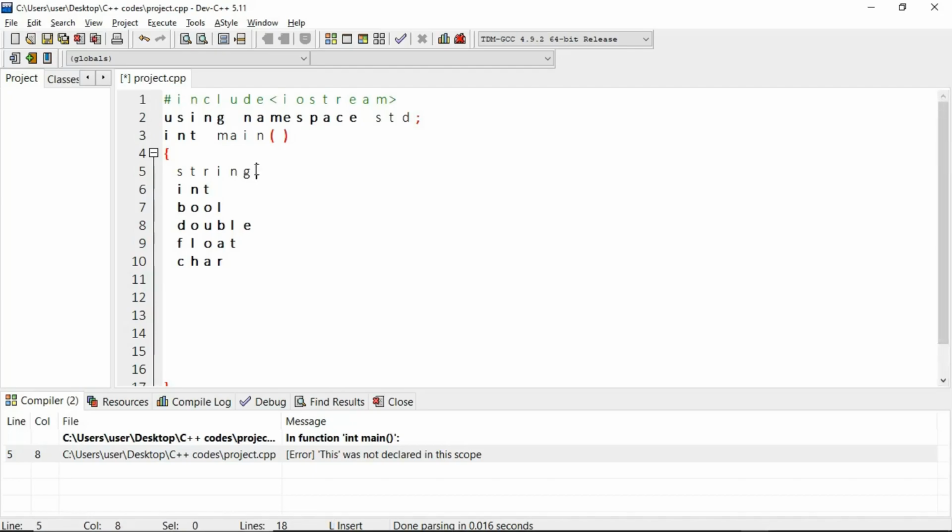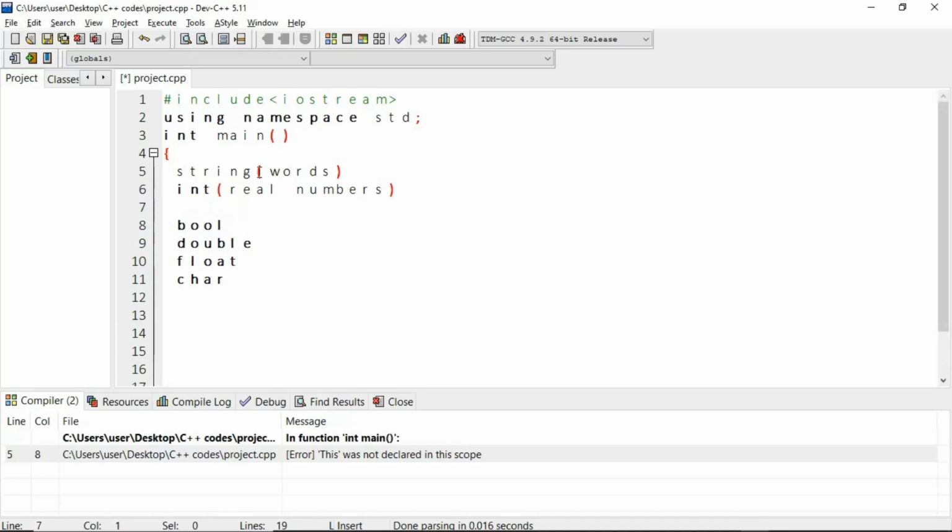A string data type creates a means by which a variable can store alphabetical words, sentences, or words. So string stores words, and integer stores real or whole numbers without any decimal point.